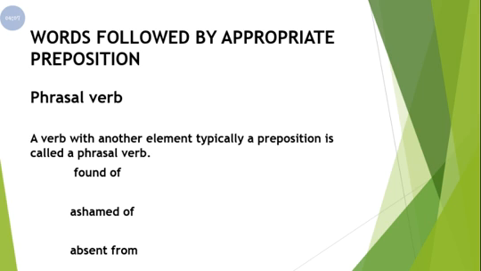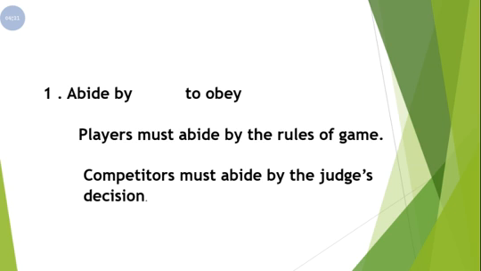We basically have to talk about the phrasal verb. There will be the verbs with certain prepositions. Verbs होंगे और उनके साथ मखसूस prepositions होंगी. This is what we have to read and learn. So now let's see our first phrasal verb. Our first phrasal verb is abide by. Now I hope that you are clear why I am calling this a phrasal verb, because you have a verb and with verb you have preposition. So such kind of words are called phrasal verbs. So our first phrasal verb is abide by. Abide by means to obey.